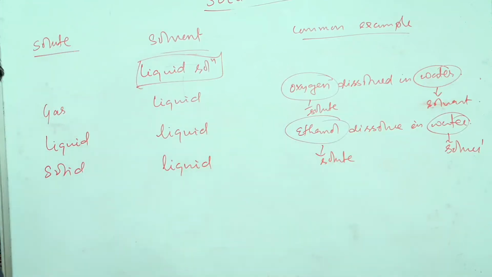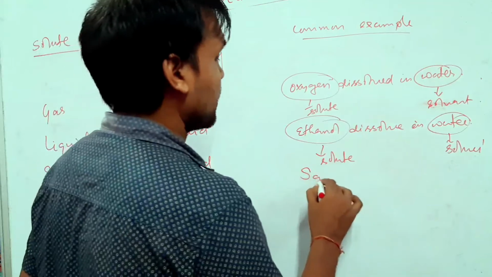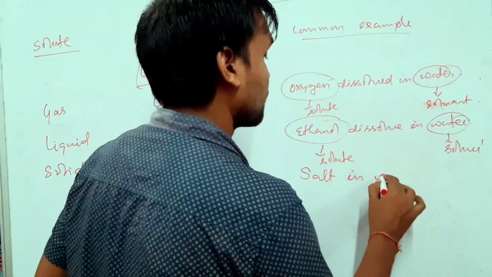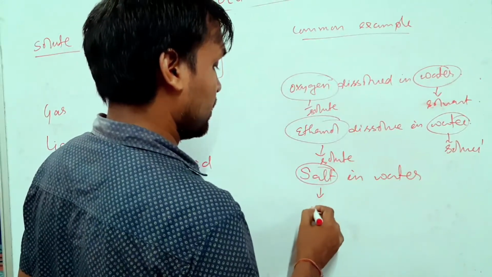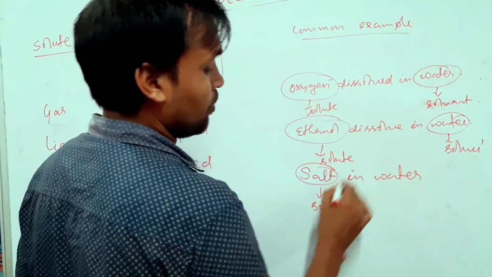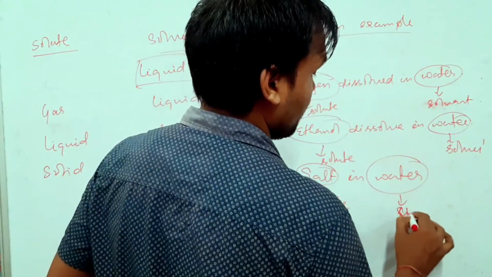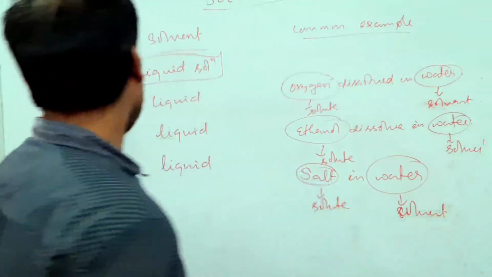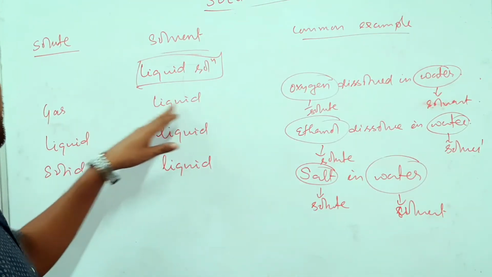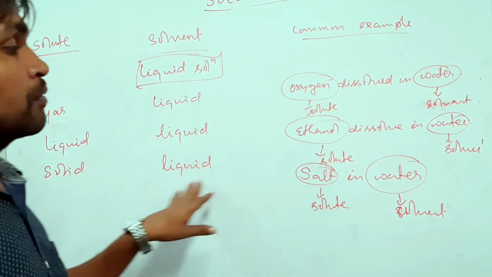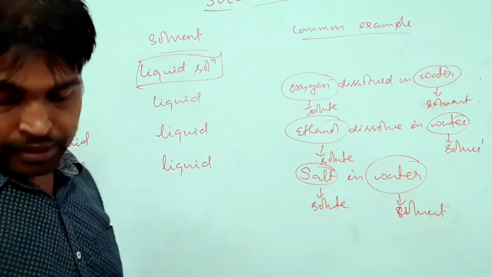Solid and liquid solutions, you can say the sucrose or the salt in water. The best example is salt in water. So here salt is what? Solid, and it is what? Solute. It is present in lesser quantity. Water is what? Solvent, that is liquid or solvent. Okay, got it? So these are the three examples of liquid solution: gases in liquid, liquid in liquid, solid in liquid. All these examples are there. Okay, dear students, so you can take it down.